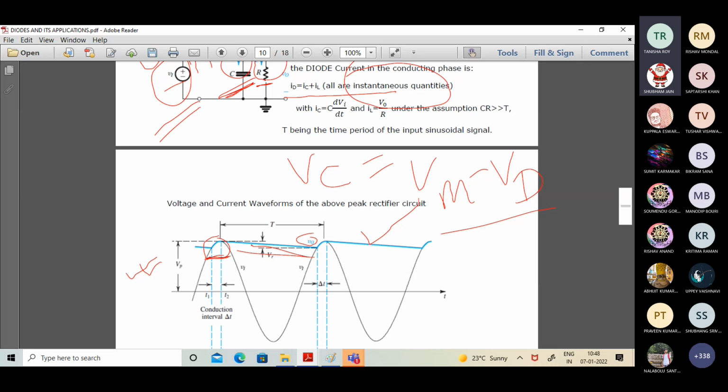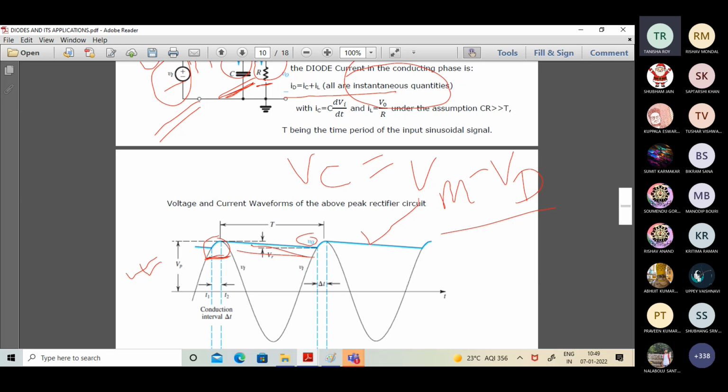Charging of a capacitor follows an exponential equation. So it is not the graph for exponential decrease. This is a representation. It shows to be more or less linear, but it has an exponential pattern only. Obviously, whatever you're stating is perfectly fine, but why it is shown to be very much linear, I will tell you about that. The discharge which is happening is shown to be something like this in between the corresponding peaks.